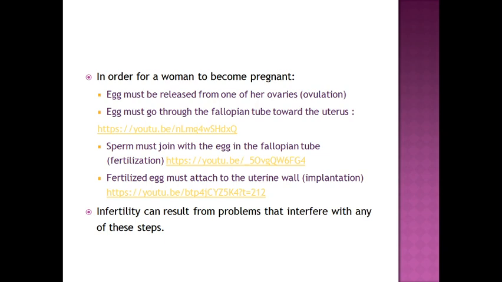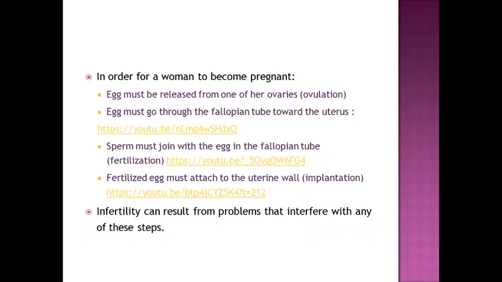Female infertility. We can see that in order for a woman to become pregnant, there should be some prerequisites. An egg must be released from one of her ovaries. The egg must go through the fallopian tube towards the uterus. The sperm must join with the egg in the fallopian tube for fertilization. The fertilized egg must attach to the uterine wall for the process of implantation.